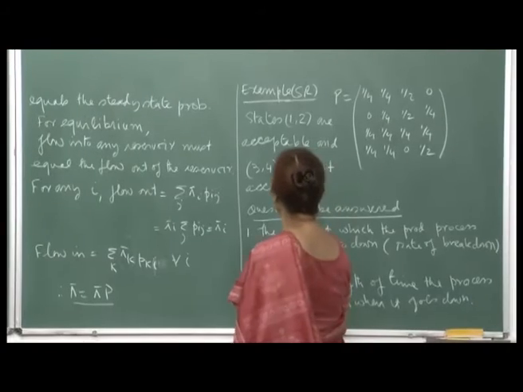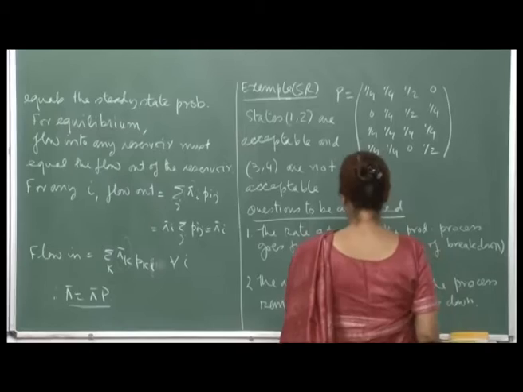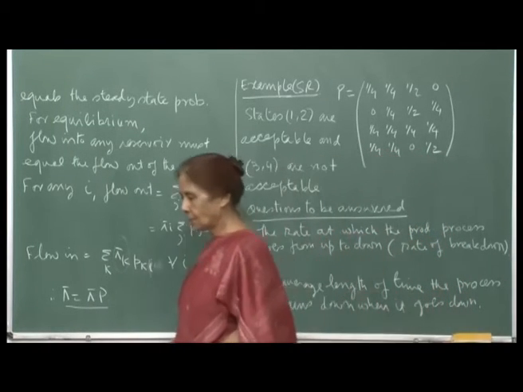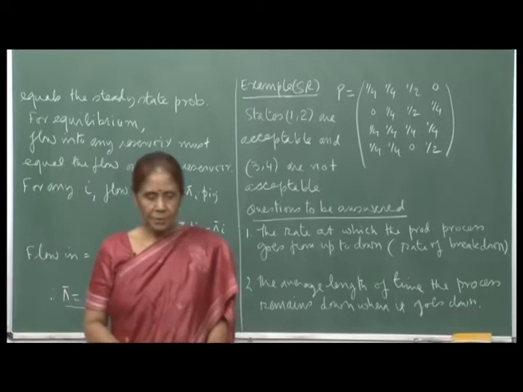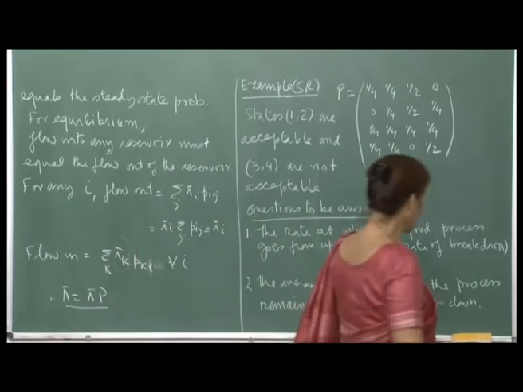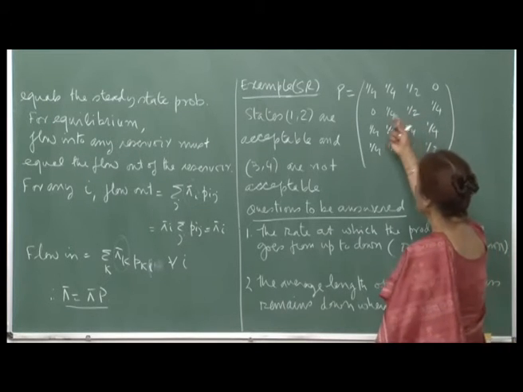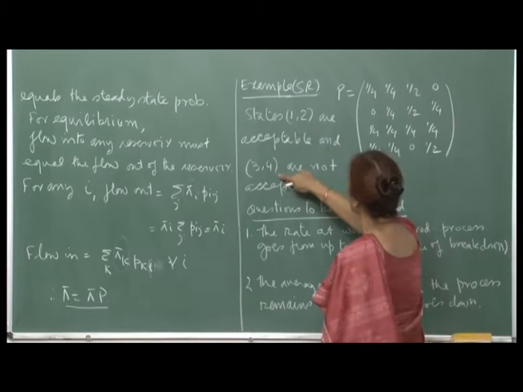Okay. Then another example from Sheldon Ross that I want to take up, because I really want to spend time on these steady state probabilities, so that you get the ideas, understand them properly. Now, here is an example of a production system, and these are the transition probabilities. So, we have 4 states: 1, 2, 3 and 4.